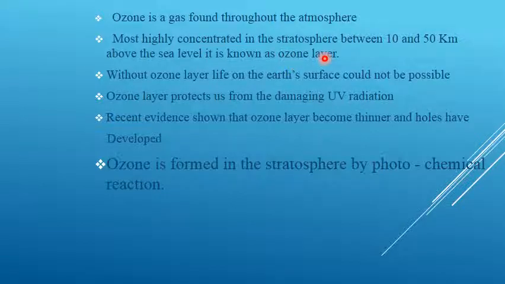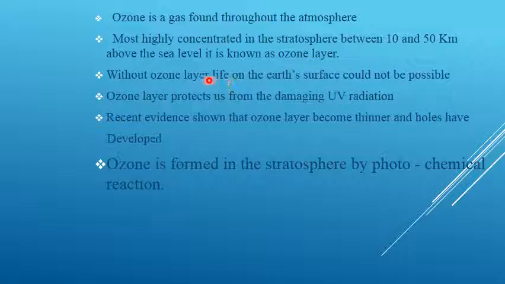The first concept is ozone is a gas. The second concept is this ozone is highly concentrated in the stratosphere, between 10 and 50 kilometers above the sea level, and this layer is known as the ozone layer.